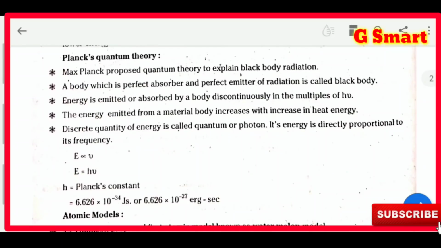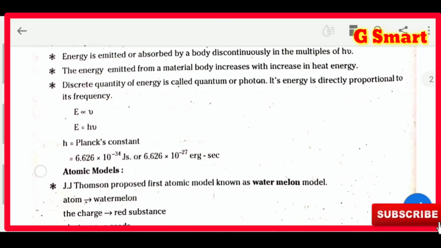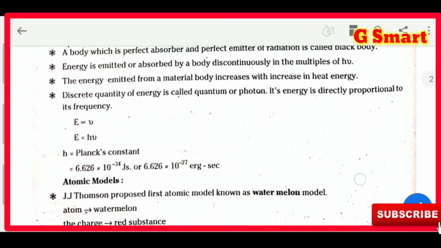Next, Planck's quantum theory. Very important one. Here Max Planck proposed quantum theory to explain black body radiation. Black body shows some particular properties in presence of light. To explain that one, Max Planck proposed one theory. Energy is emitted or absorbed by a body discontinuously in multiples of h mu. H means Planck's constant. Mu means frequency, already we learned.